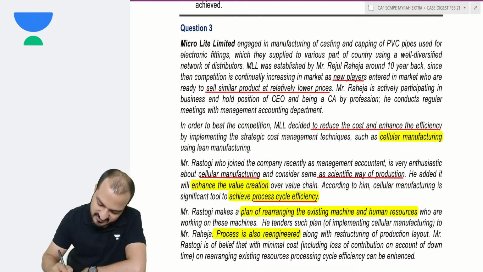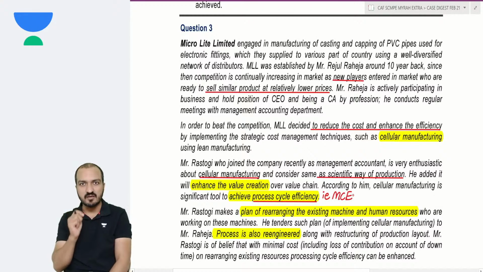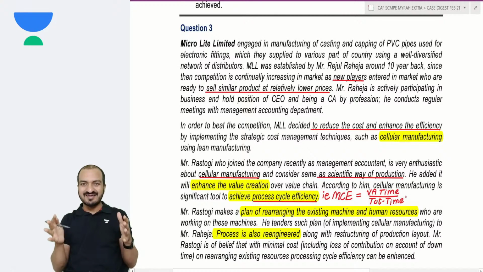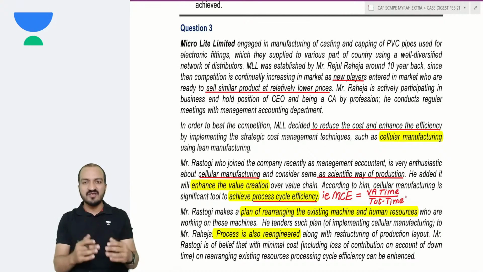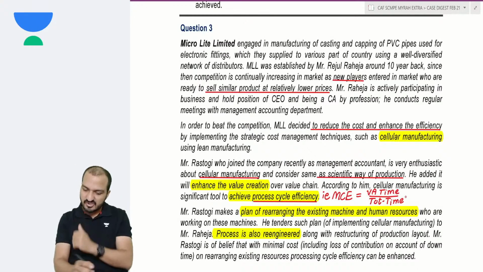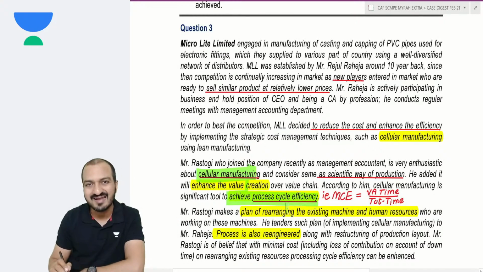Process cycle efficiency is just another name for manufacturing cycle efficiency. We have learned it under the name MCE, manufacturing cycle efficiency. You remember what MCE means? MCE was the value added time divided by the total cycle time. Out of my total cycle time, total production time, how much time did I spend on value added things? Rest all the time was spent on non-value added activities. That ratio was called MCE, and they say that cellular manufacturing will help you to improve that MCE ratio.